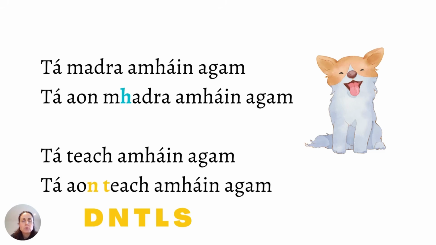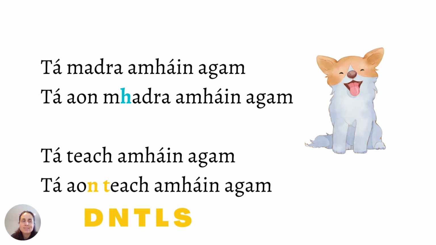Just coming back again to counting, using the number, counting 1 of something. Tá madra amháin agam. So in that case, we have no séimhiú. As I said, we have séimhiú from 1 to 6, but only if we're using aon after the number 1. Okay? Tá aon mhadra amháin agam. Tá aon bhád amháin agam. I have 1 boat. Tá aon chat amháin aici.